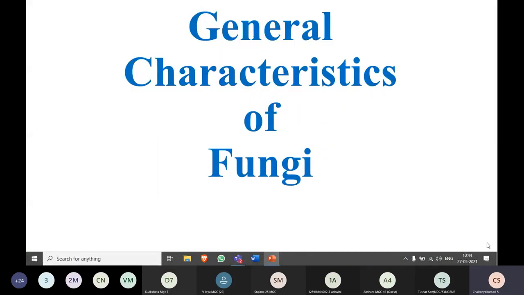So as I said just now, we are getting into the details of the general characteristics of fungi, which is a eukaryotic organism. Okay, can anybody tell me what you mean by eukaryotic organism, or the difference between prokaryotic and eukaryotic organism?